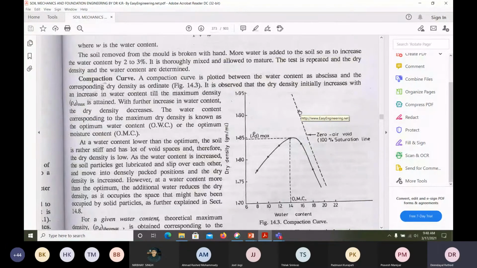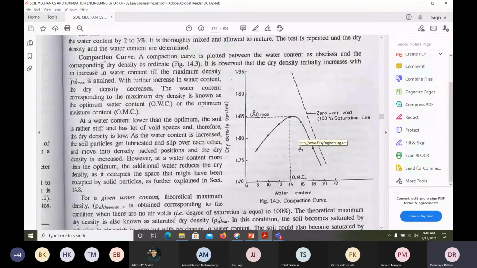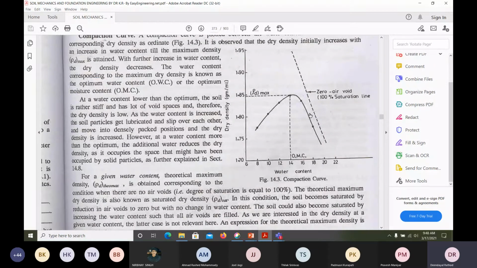So 100% saturation and no air voids, we call it the 100% saturation line or zero air voids line. When you try to make the graph, you get a line like this. But it is a hypothetical situation where you will not get it. Theoretically you can say you will get a graph like this.